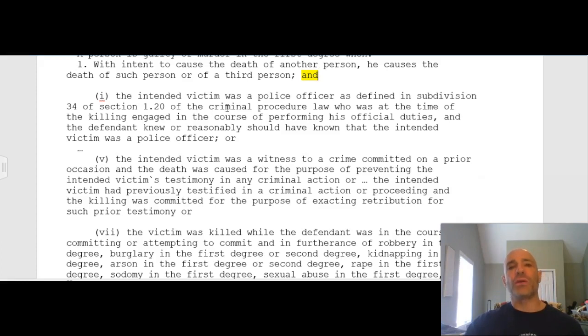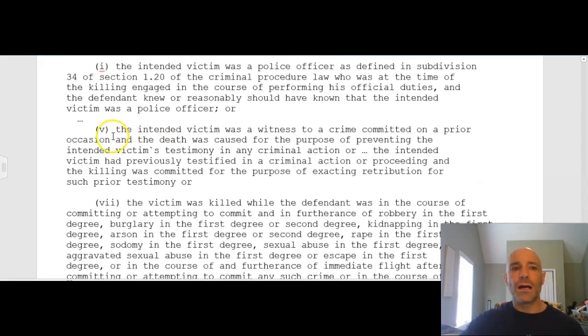So that means someone intentionally kills a police officer and they know that person is a police officer and it's in the course of that person performing their duties as a police officer. So that is not somebody kills someone who is a police officer and they're off duty and the person didn't know they were a cop. That's not what this is. This is someone kills someone while they're in the course of fulfilling their job as a police officer.